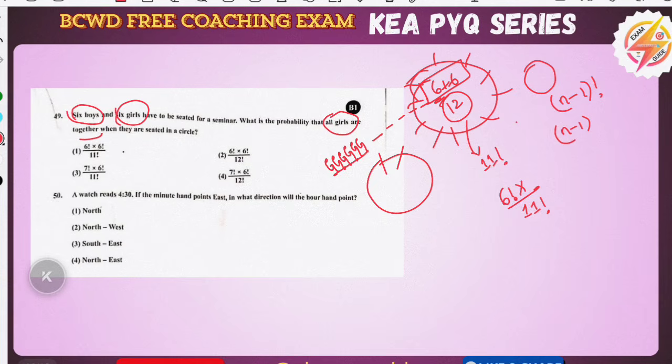Similarly, 1 2 3 4 5 6 7. Here all 6 girls are seated completely together. And another arrangement is related to the 6 boys being seated. So these can be altered in another 6 ways, that is 6 factorial.